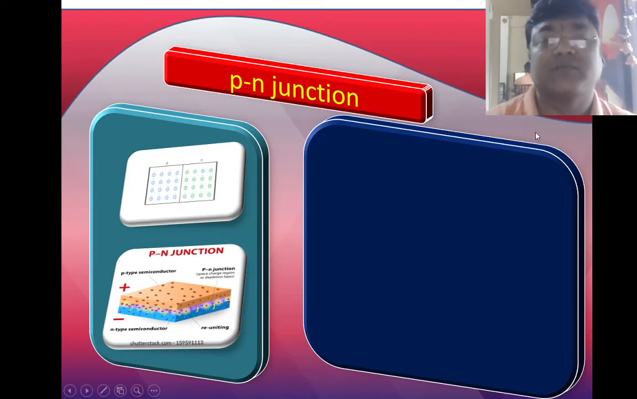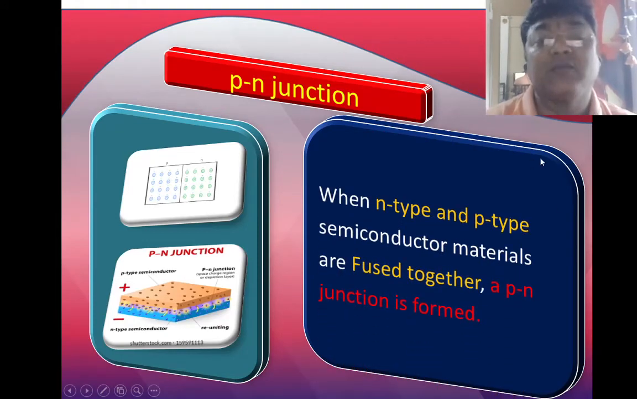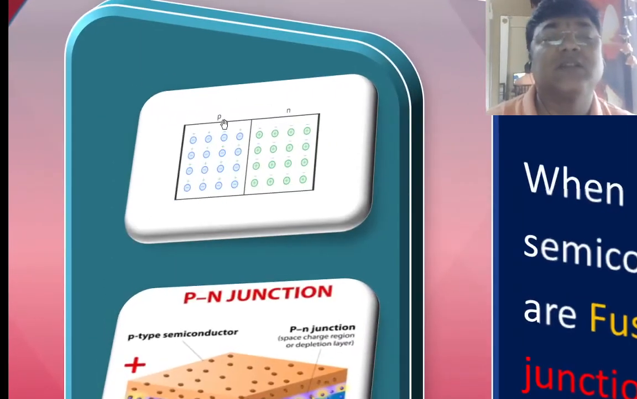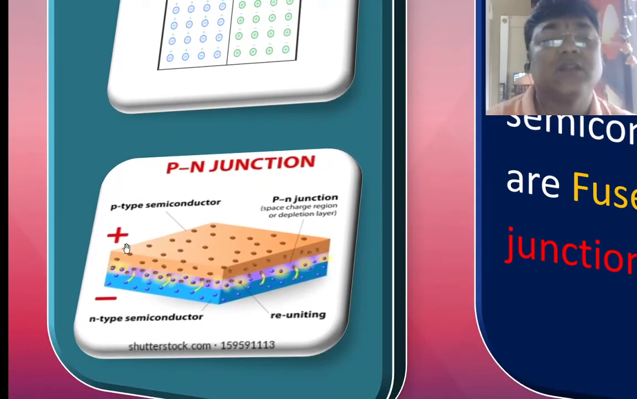PN junction. Whenever N and P type semiconductors are fused together, that is called what? A PN junction is formed. If you see your diagram, you can see that this is P and this is N. Here these are the positive charges and negative charges. In P, negative charges are fewer compared to positive charges, and in N, the negative charges are there but positive charges are fewer. Here you can see this is the P-type semiconductor above, this is the N-type semiconductor below, and at the center, this is the junction.